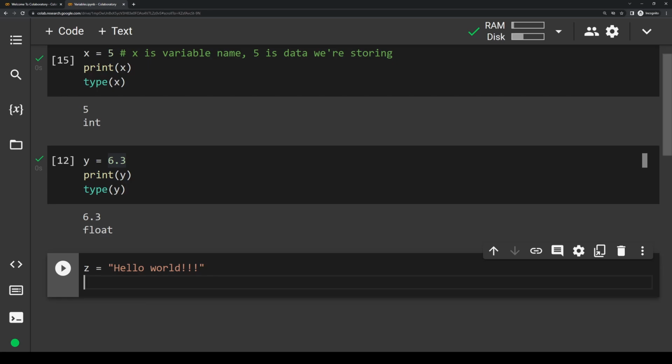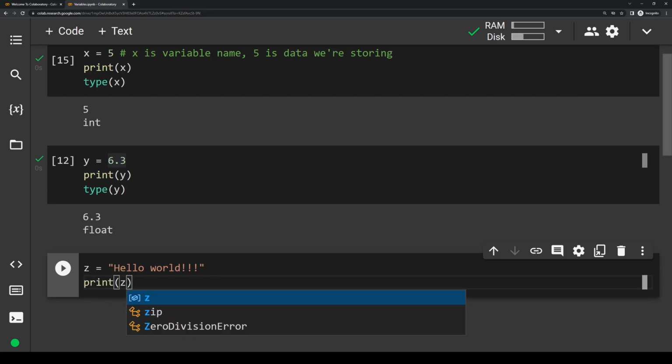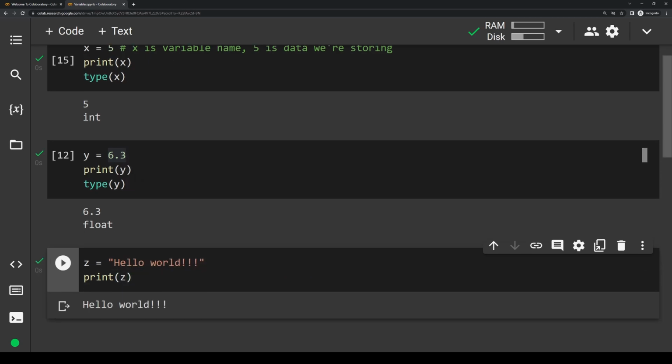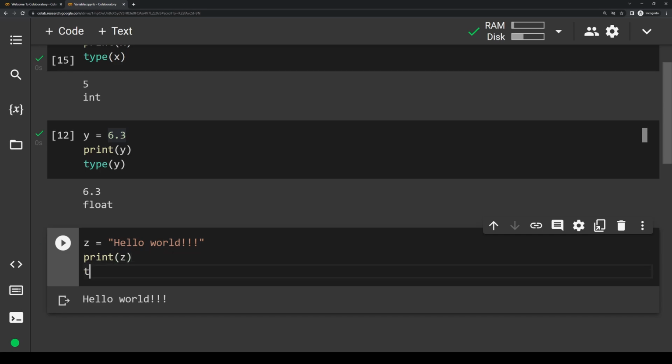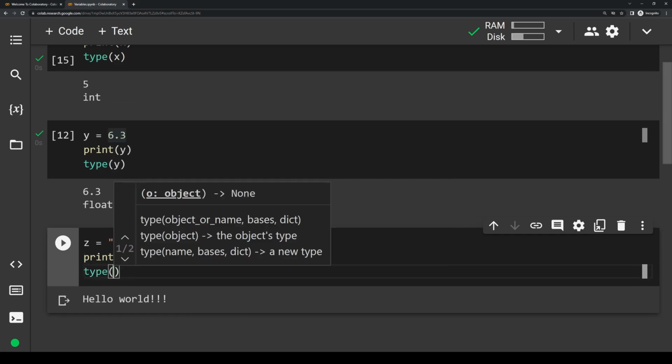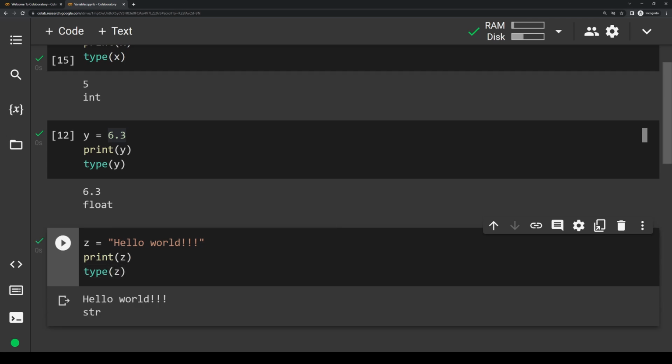And if we do the same thing we've done for all the other variables, we go down, print z, we press run, hello world is displayed. And again, just like the other ones, if you want to check the type of the variable and see what type of variable it is, you can always just do type, parentheses, and then your variable name, and that'll say str, which is just short for string.